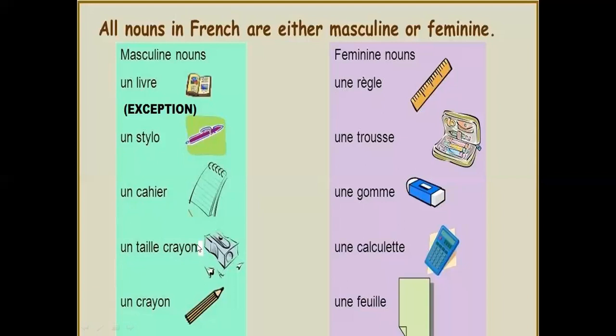You can see, again, it is not ending with E. So, we have put here un. Un crayon. Again, not ending with E. So, we have put here un as an indefinite article. So, children, these are the masculine nouns and these are the feminine nouns. It's very easy to differ between them, but you have to keep in your mind some exception words, which I'll be teaching you further.